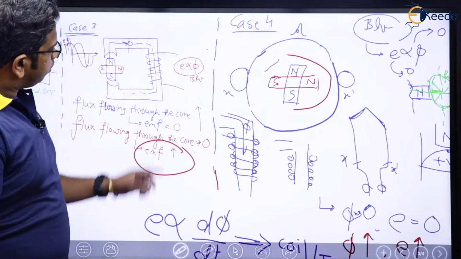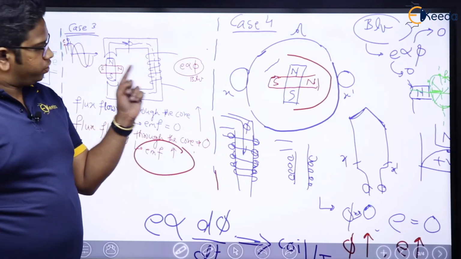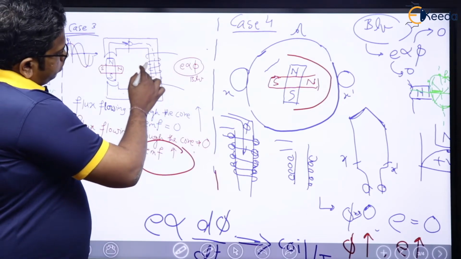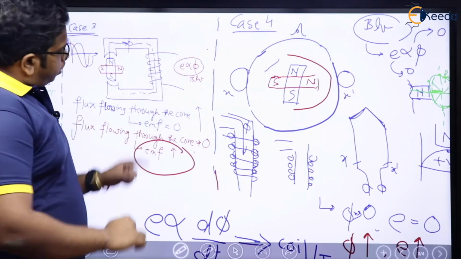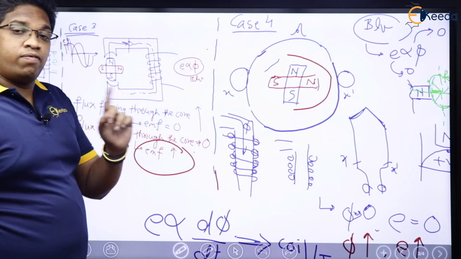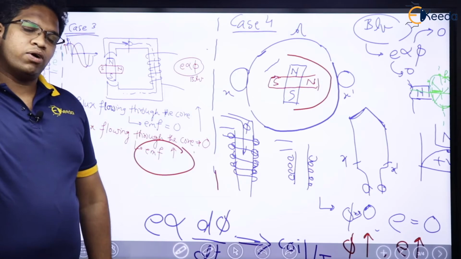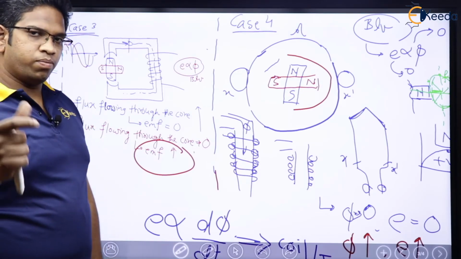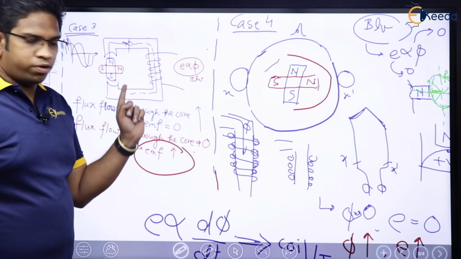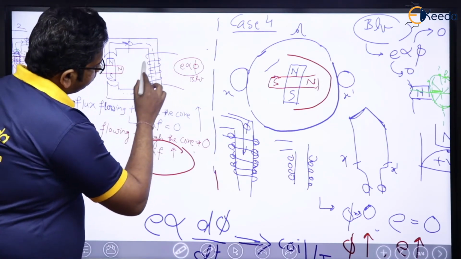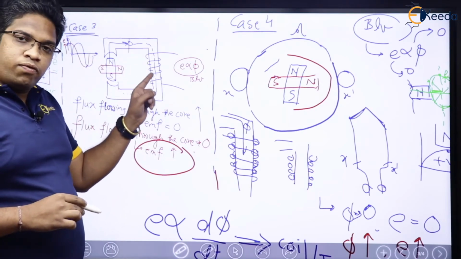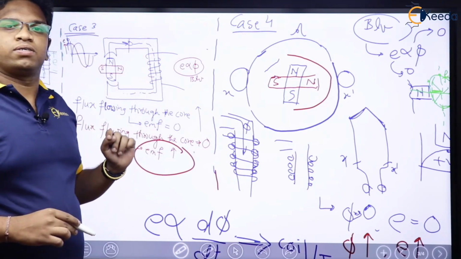In case of a transformer, it is a coil, right? Means every inch of this coil there will be induced EMF. I hope you are getting it. One more time, focus. In case of a transformer, this is a coil, and this particular coil will be influenced by the change of magnetic field.